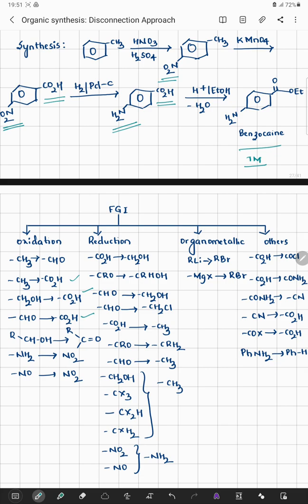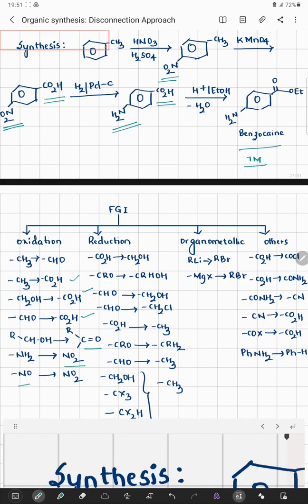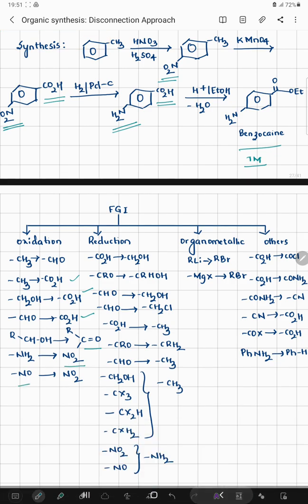A secondary alcohol can be oxidized to a ketonic system. An NH2 system can be oxidized to NO2. NO, that is a nitroso group, can be oxidized to a nitro group. So this is the pattern of the oxidation systems that we follow in organic chemistry reactions.